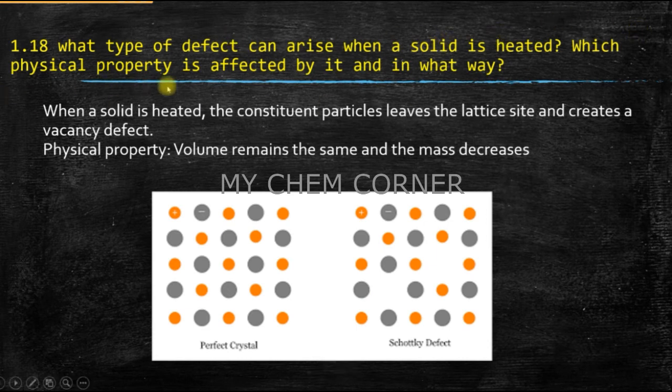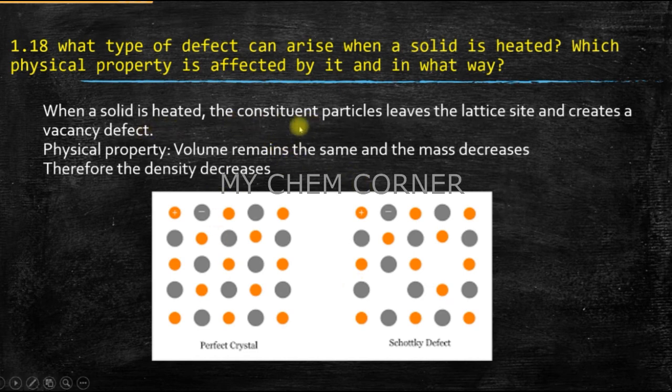Now the next one asks which physical property is affected by it. Whenever this happens, we look at 2 physical properties. One is the volume, the other is mass. In this case, the volume is going to remain the same. There is no change in it. But what happens to mass? The mass is going to reduce because these ions have moved out. So the mass is going to decrease. When mass decreases, the density of that particular lattice is also going to decrease. So 3 questions are answered here.